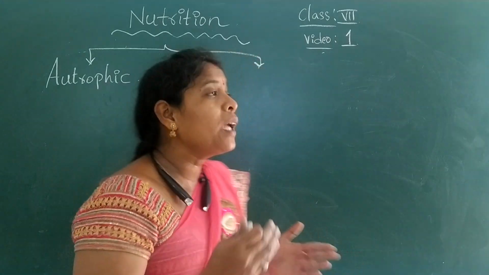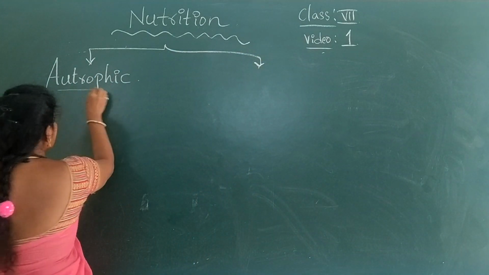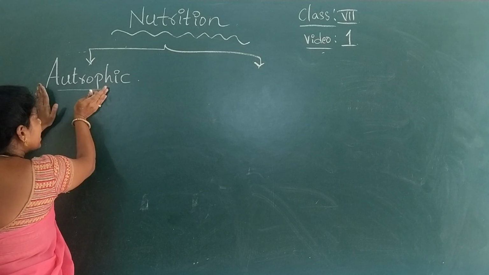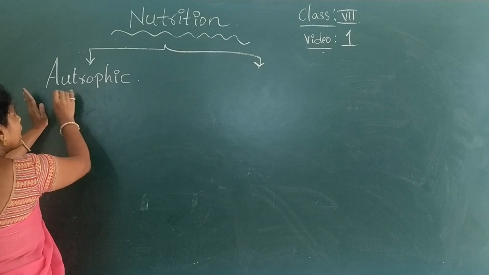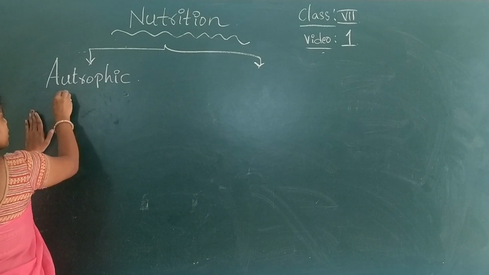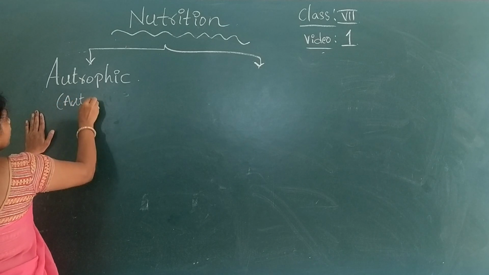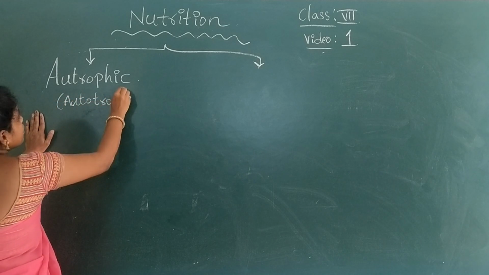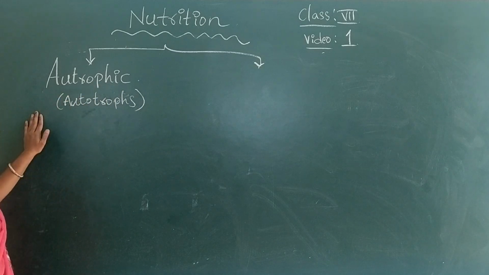Okay, who can make their own food? That is the first category of nutrition. Those who can make their own food become autotrophs, and in them the nutrition is called autotrophic nutrition.